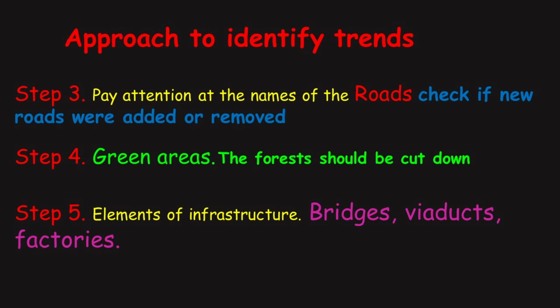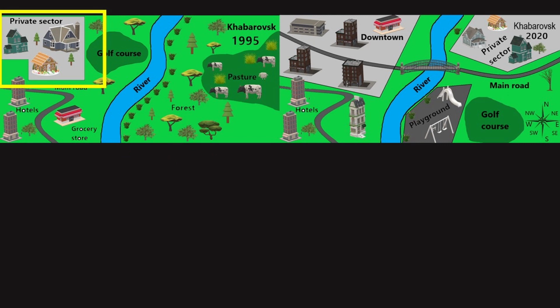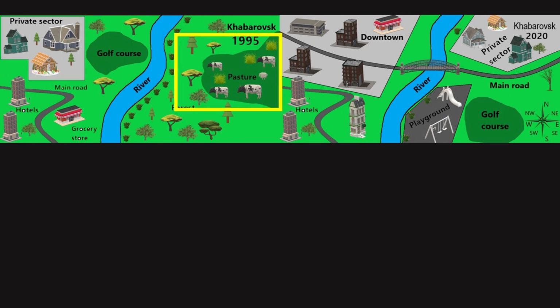Please generalize the information. For example, the city or town from the map has become greener or densely populated due to the development. Let us look at the example. From the maps provided, we should identify the trends. In 1995, we can see a private sector on the west part of the map. We can see the forest and the pasture on the east part of the map.